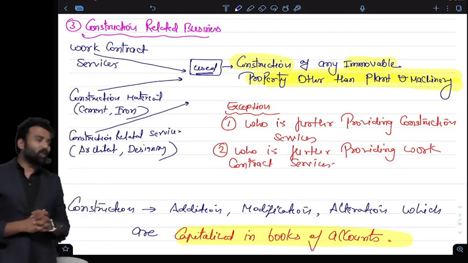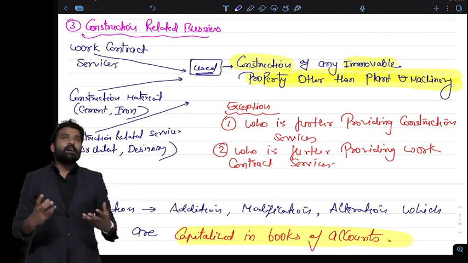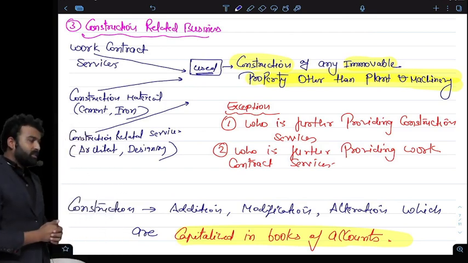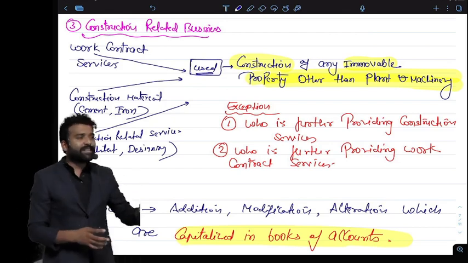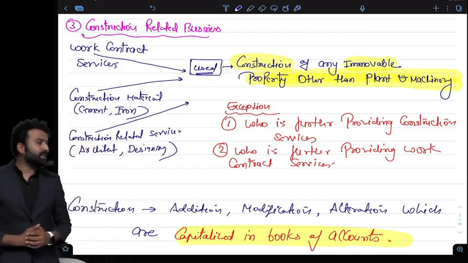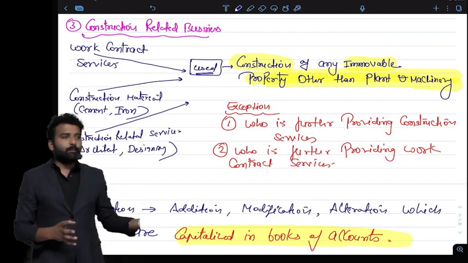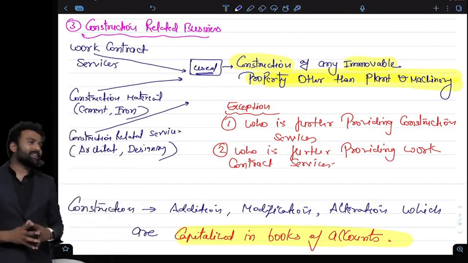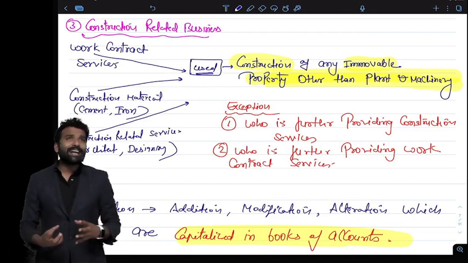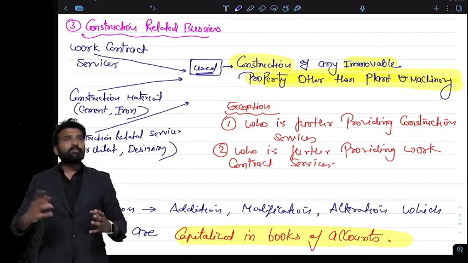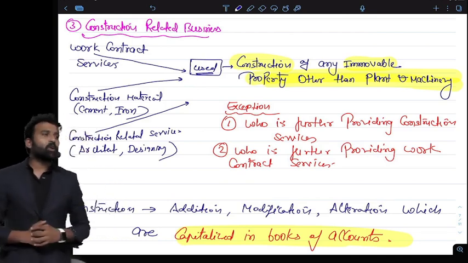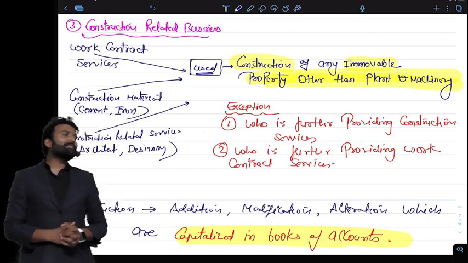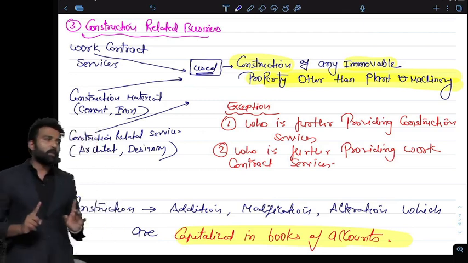What is the logic not to give the ITC? The logic is that construction is very long term, a building is a very long term asset. So giving you the ITC means you are charging the amount of the building to the customer. That is actually a very slowly depreciating asset. So the government thinks that if you are constructing a building, you are not going to charge that cost of building from the customer. So there will be no cascading effect, and that's why they are not allowing the construction material ITC. Only civil construction, actually construction of any immovable property.